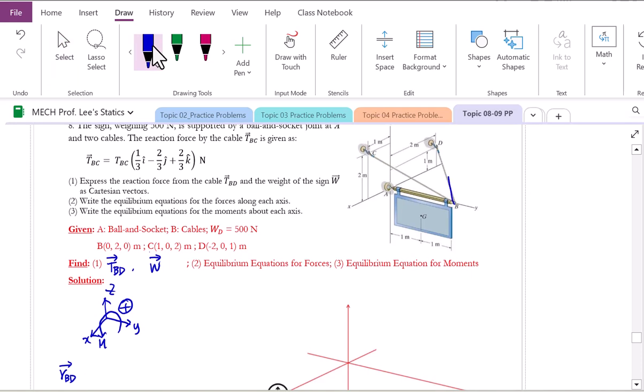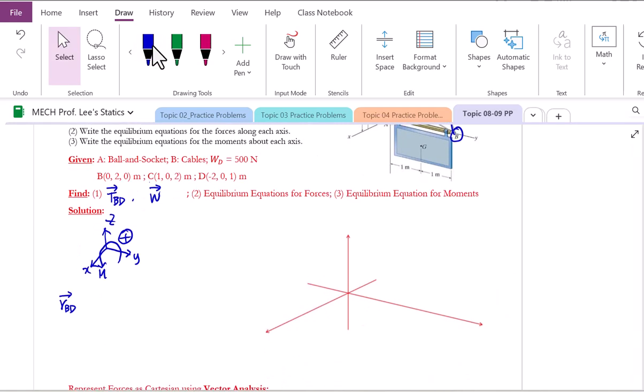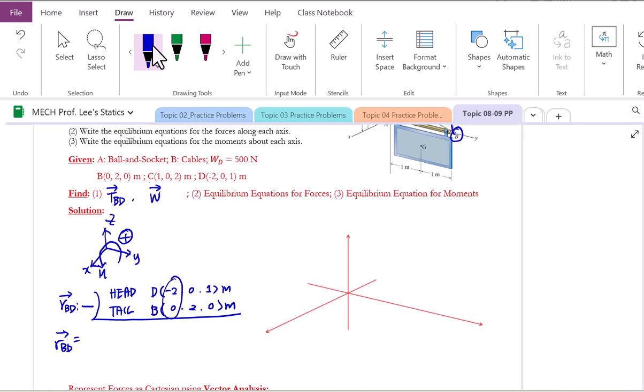Tension from B to D. Who is the head? Point D is the head and point B is the tail. To find the position vector, we need this formula, head minus tail. Let's write down the head, arrow direction, which was point D. Then the tail, which is the starting point of the vector, is point B. Applying head minus tail with scalar algebra for each component: minus 2 minus 0, therefore minus 2i. 0 minus 2, or minus 2j. 1 minus 0, plus 1k, and the unit should be meters.